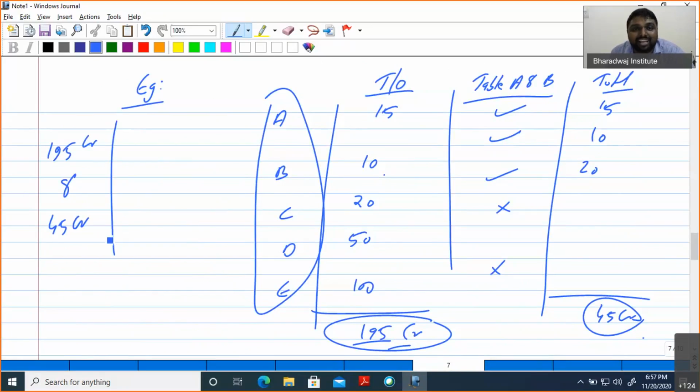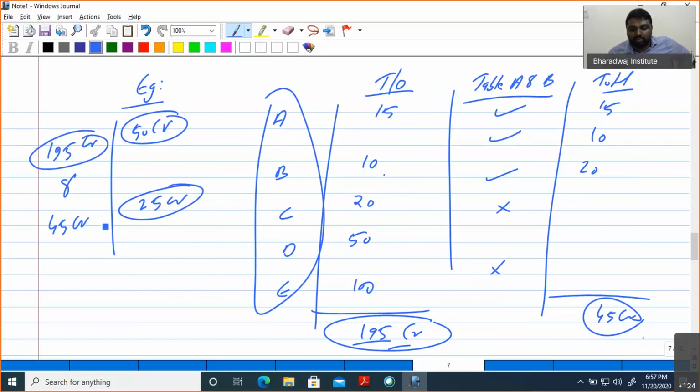So the applicability is this: here it is 50 crore, and here it is 25 crore. For your reference, I am giving an example. 50 crore is for all products. For this company, the total is 195, and the covered items total 45. So for this company, cost audit is applicable. The 50 crore and 25 crore conditions are both satisfied, with 195 and 45.